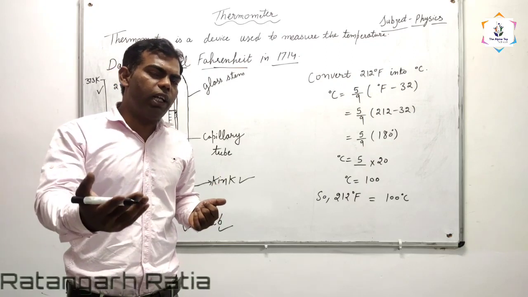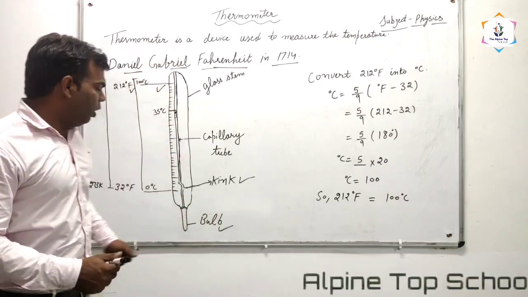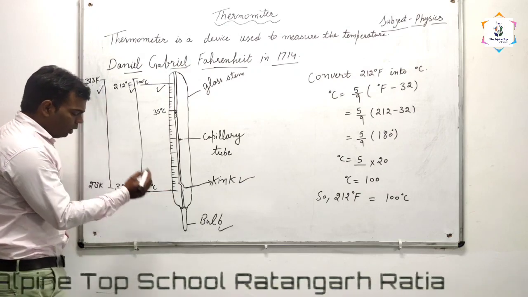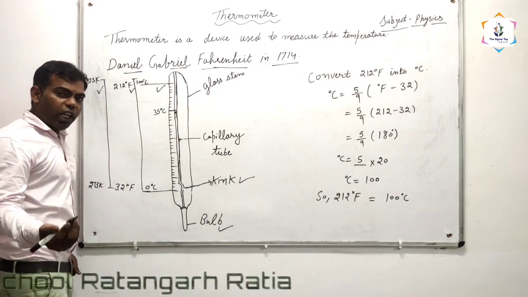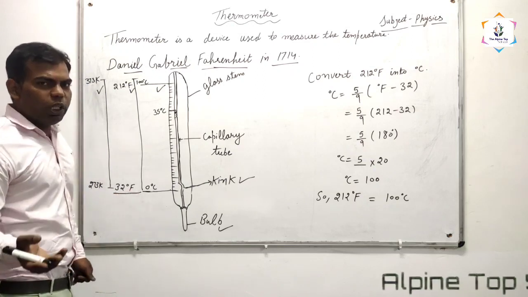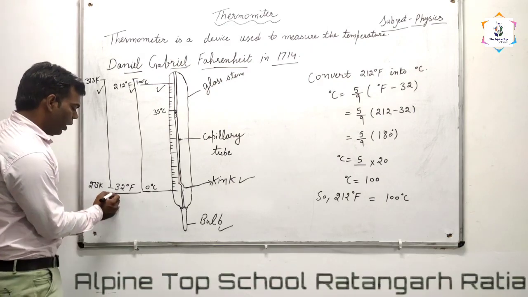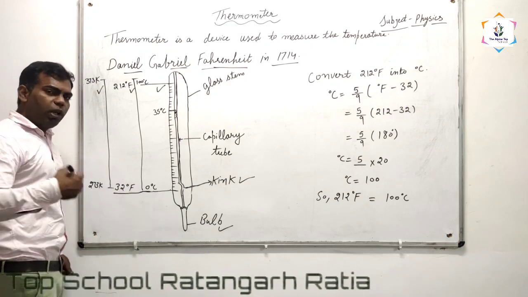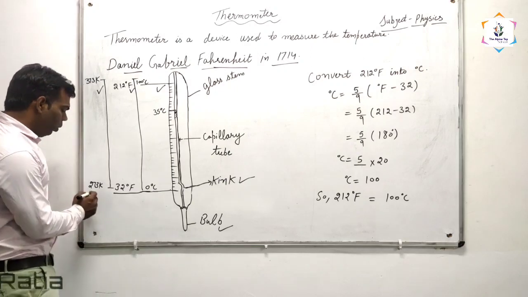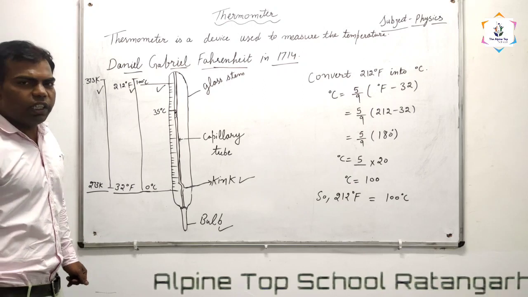And how will we tell this temperature in degree Fahrenheit and Kelvin? The freezing point of water in degree Celsius is 0 degree Celsius, and in degree Fahrenheit it will be 32 degree Fahrenheit. In a similar way, in the Kelvin scale, the freezing point of water will be 273 Kelvin.